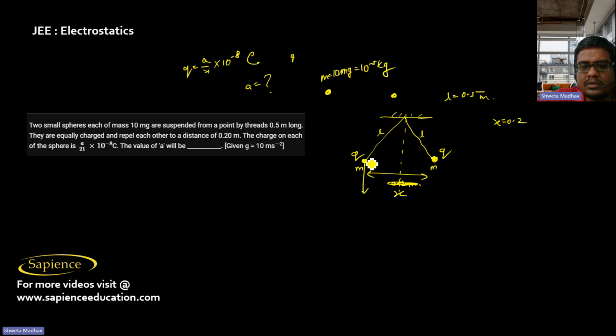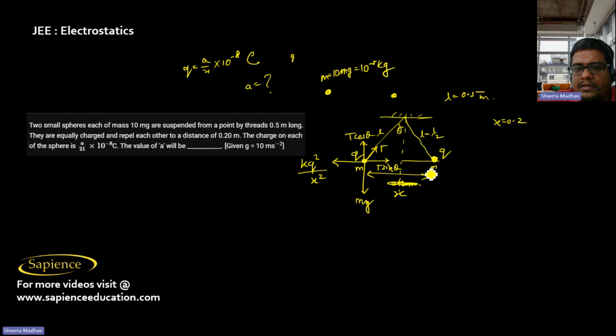So here what will happen? The mg will act downwards, and then the electrostatic force will act, which is kq square by x square. And this is the tension force. This is angle theta. Then this will be T sine theta. This is T cos theta. This is L. L is 0.5, means half. X is 0.2, so this is 0.5 and this is 0.1 meter. So angle theta we can find out.